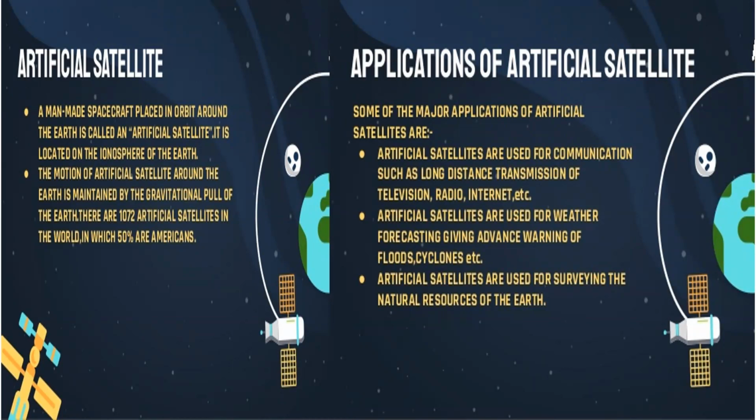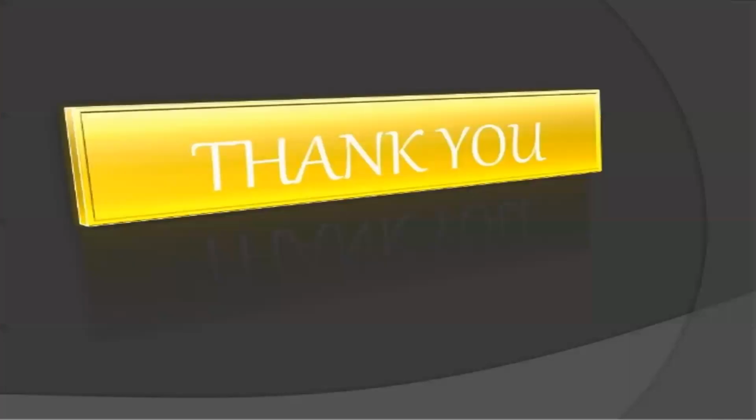The first artificial satellite launched by India was Aryabhat. It was launched in 1975. Apart from Aryabhat, some other Indian satellites are INSAT, IRS, EduSat, and the agency responsible for the development of space science programs in our country is ISRO, that is the Indian Space Research Organization. So this is all about the stars and the solar system.